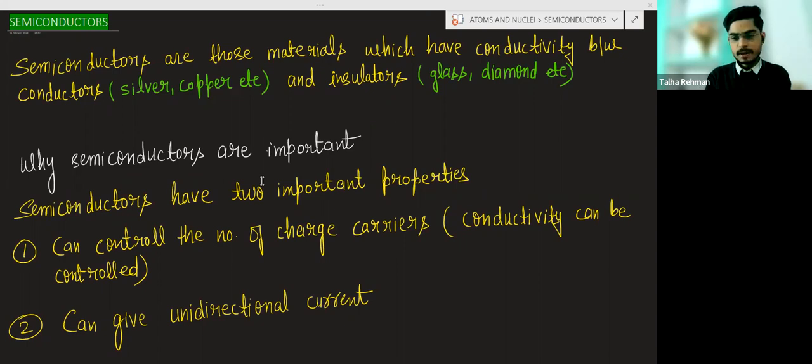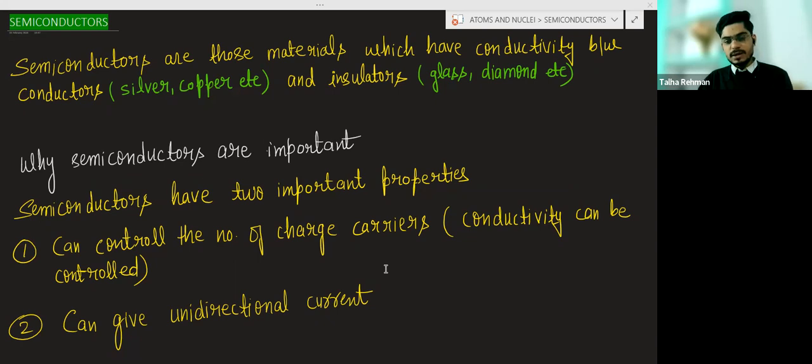Number one, with the help of semiconductor, we can control the number of charge carriers. What is the meaning of number of charge carriers? Which constitutes the electric current in the material. So we can control the number of charge carriers, or we can control the conductivity of the material.